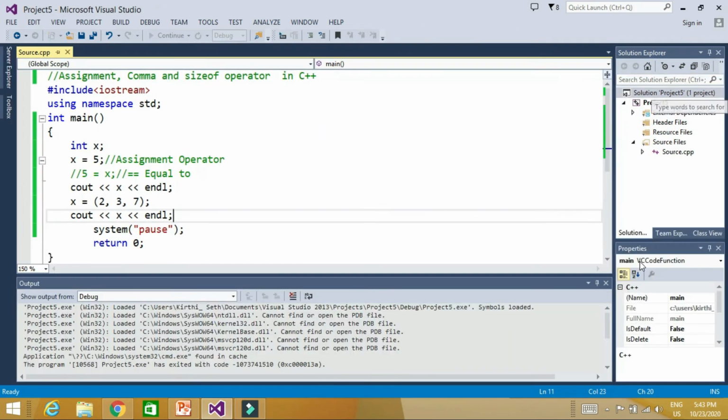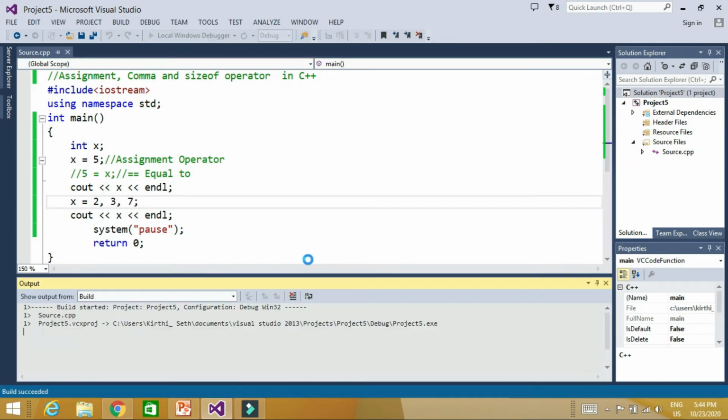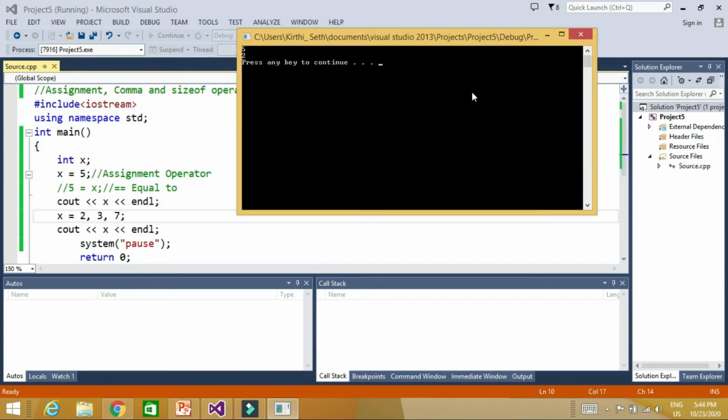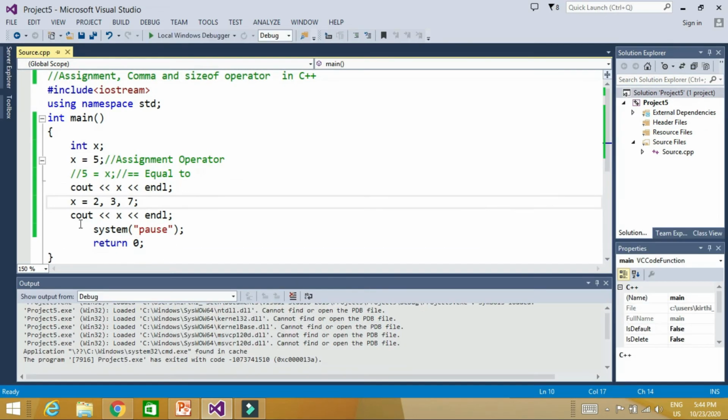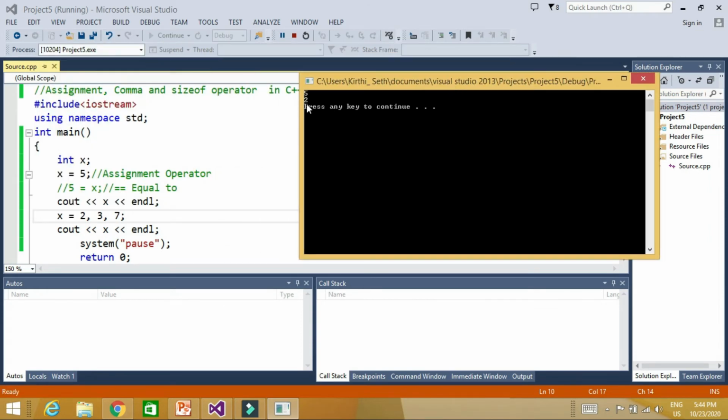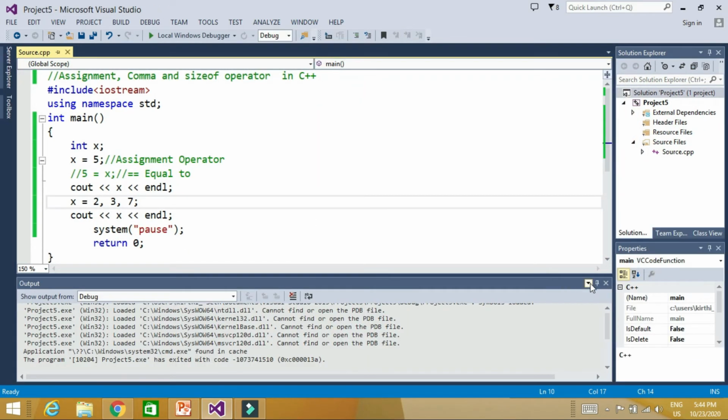One more thing I want to tell you: if you use this comma operator without the braces, then it will take the leftmost value. See, only the first value 2, the rest of the values will not be assigned. If I use it with braces, then the compiler will assign the last value.